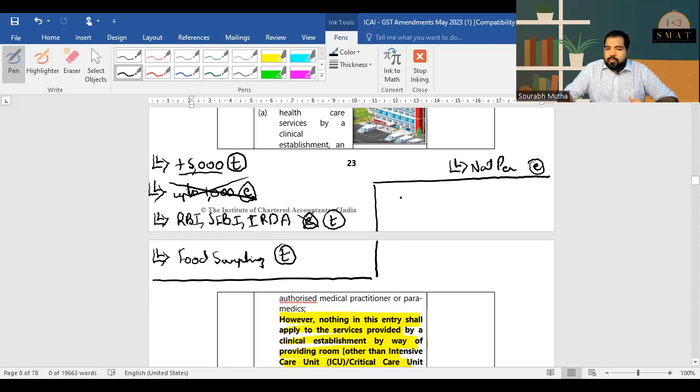They say whatever days is calculated, you have to proportionately calculate. For example, let's say you paid 2 lakh rupees for the holiday. Then how many days in India, how many days abroad? Let's say it's a 10-day trip, 4 days in India, 6 days abroad. So you have to proportionately do this, or rupees 50,000, whichever is less will be considered as exempt and taxable.